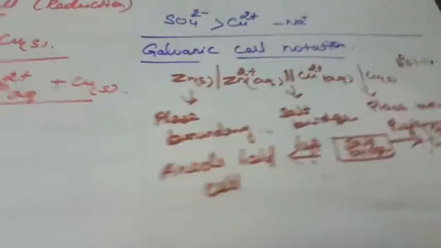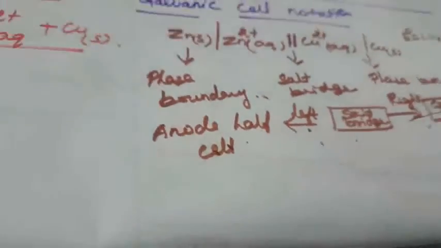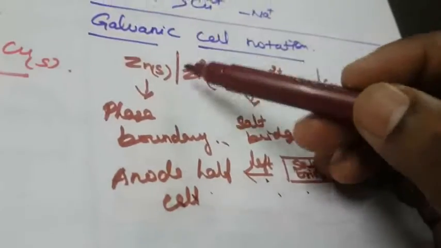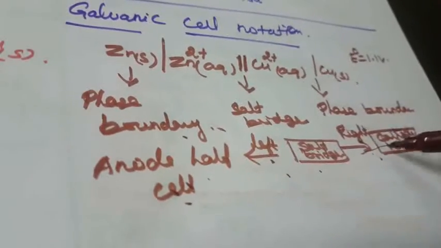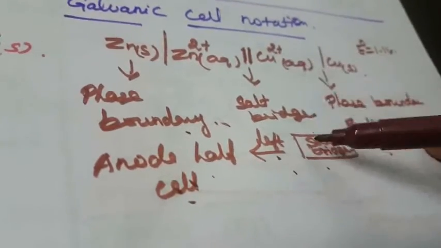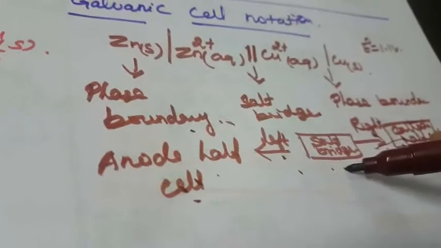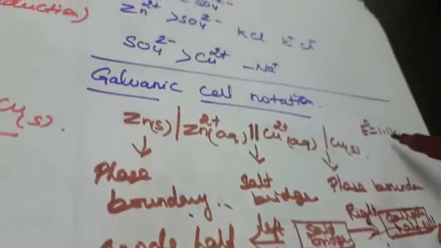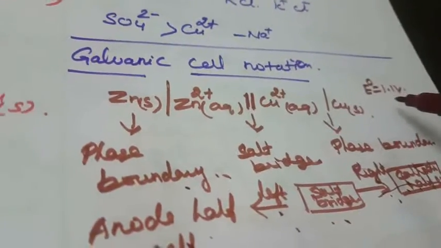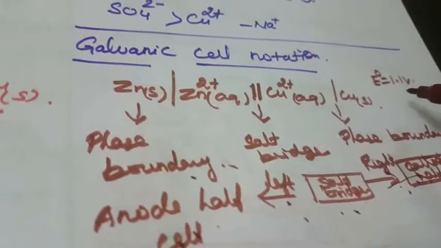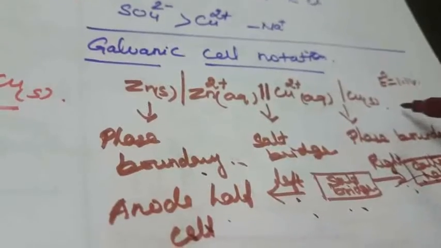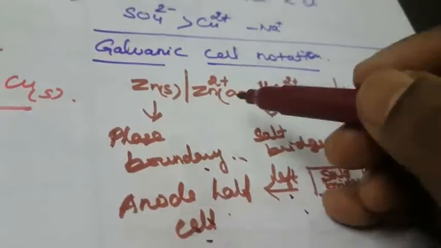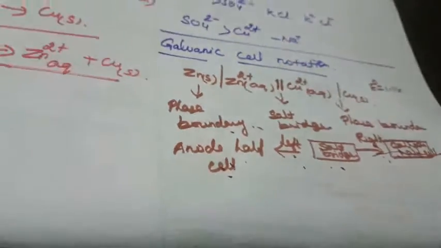Sometimes they ask what the rules are for writing the cell notation. First you write the phase boundary. The vertical single line is called the phase boundary of the anode half cell, and this is the phase boundary of the cathode half cell. The double line indicates the salt bridge, so it is right in the middle. The electromotive force EMF of the cell is written at the extreme right, after the cell diagram. So this is the galvanic cell notation.